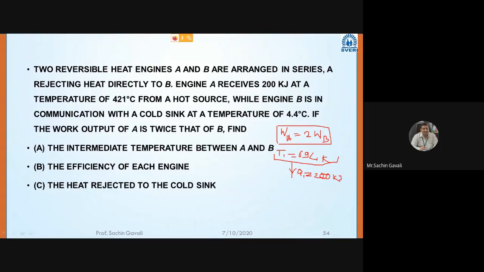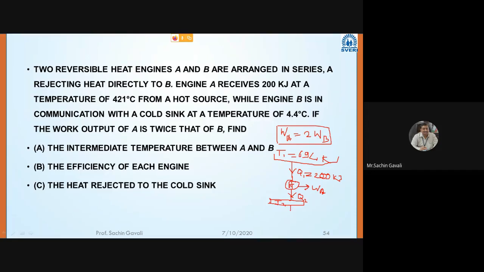Then engine A develops WA amount of work and rejects heat at T2 temperature. This amount is Q2. Now here temperature T2 I have to determine.